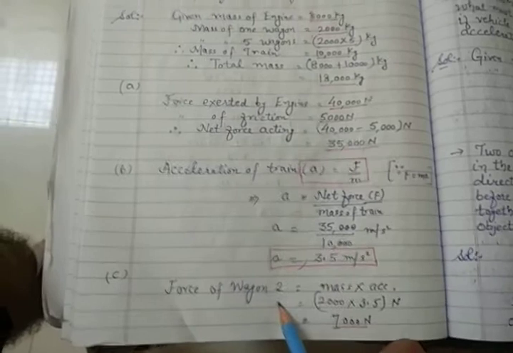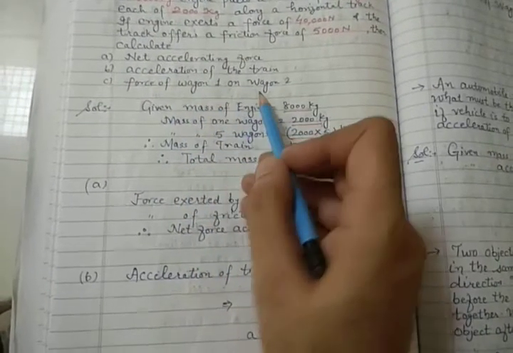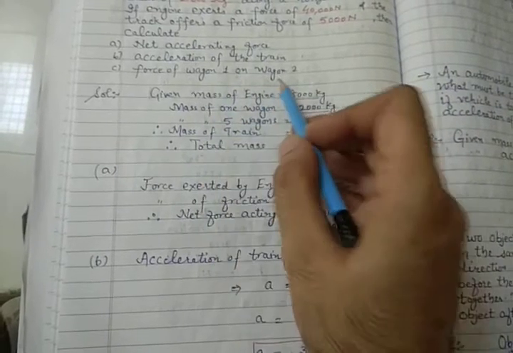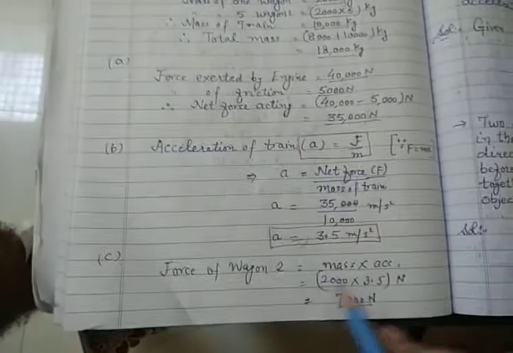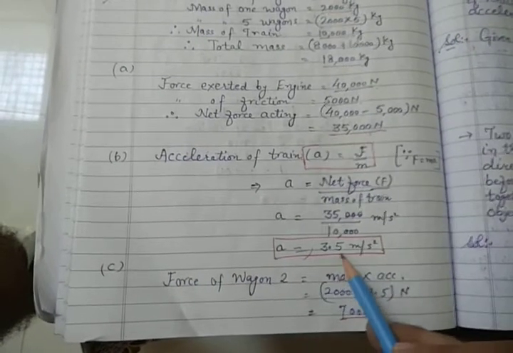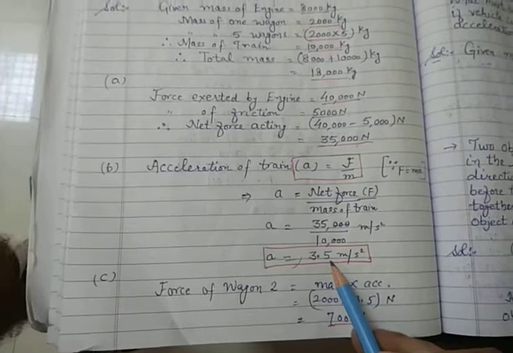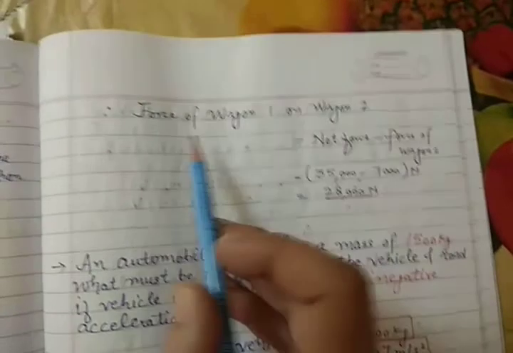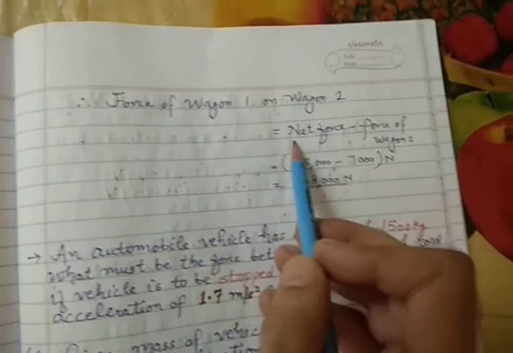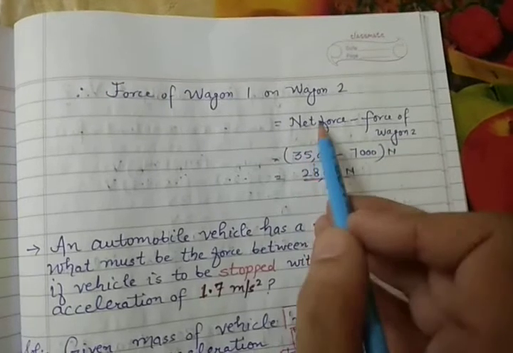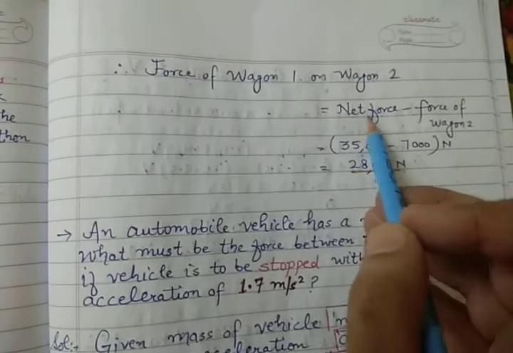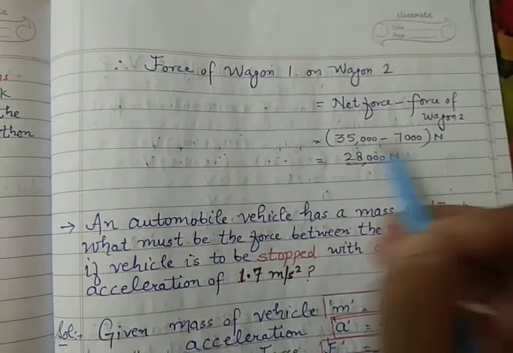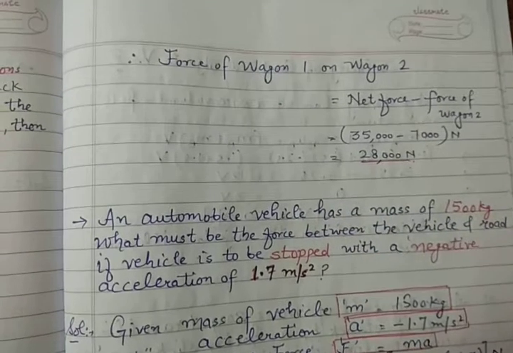Now force of wagon 2, because the question is force of wagon 1 on wagon 2. Wagon 1 is attached to the engine and wagon 2 is attached to wagon 1. So let's find out first the force of wagon 2. So wagon 2, mass into acceleration, mass is 2000, acceleration is this, because this acceleration will be the same for all the wagons. So 2000 multiplied by 3.5, it will be 7000 newtons. Now force of wagon 1 on wagon 2, it will be net force minus force of wagon 2. Why net force? Because wagon 1 is attached to the engine. So that was 35,000 minus force of wagon 2, that is 7,000. So ultimately it is 28,000 newtons.